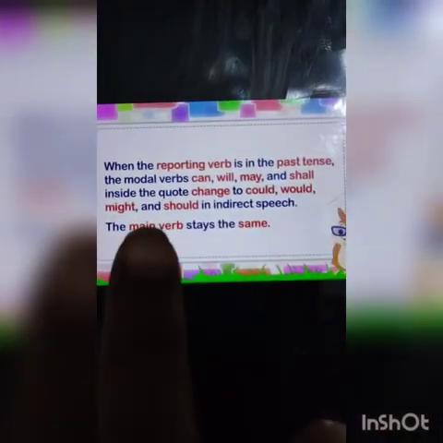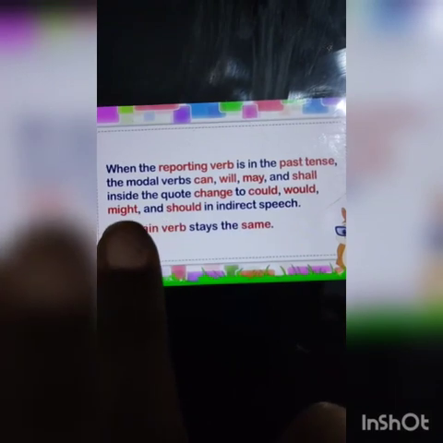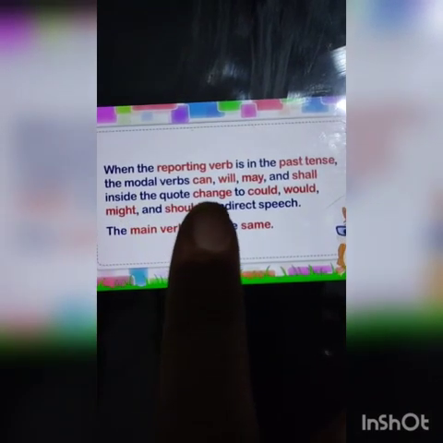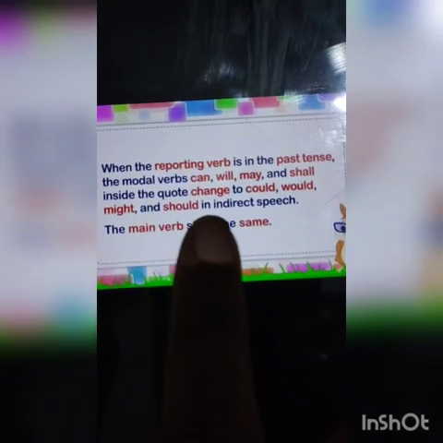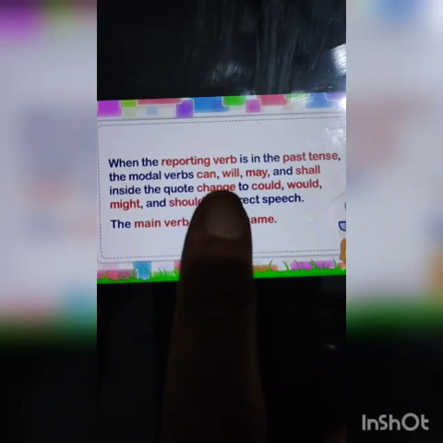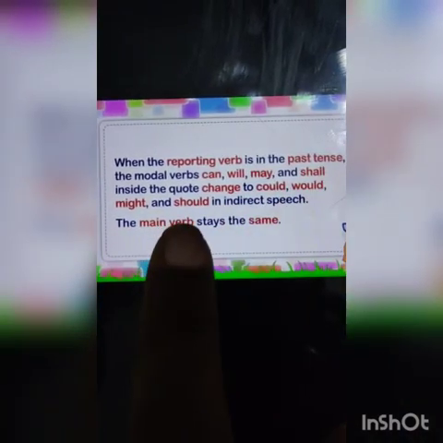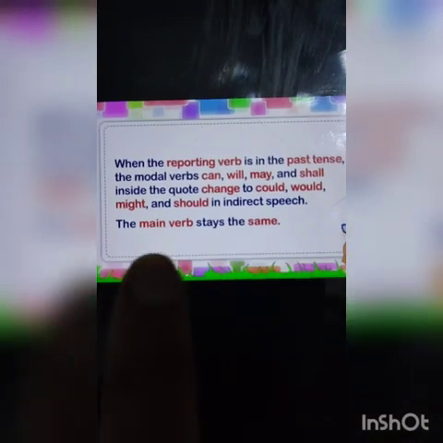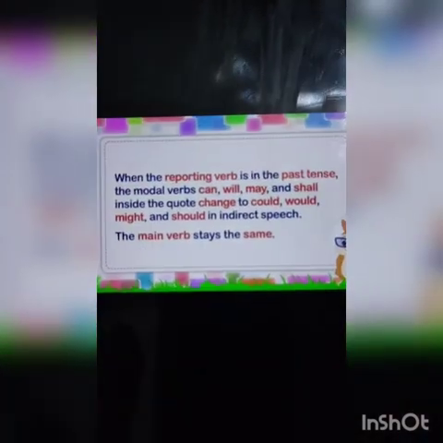Next, when the reporting verb is in the past tense, the modal verbs can, will, may and shall inside the quote change: can becomes could, will becomes would, may becomes might and shall becomes should in indirect speech, and the main verb stays the same. Okay, hope students you understand this chapter.